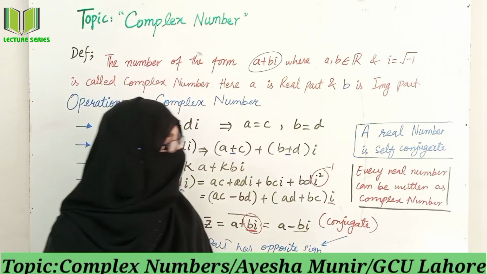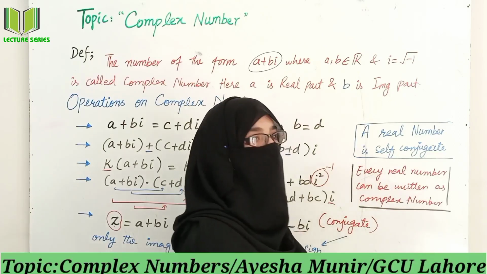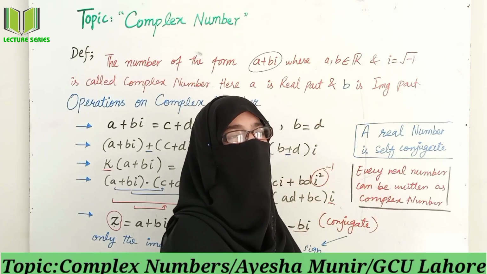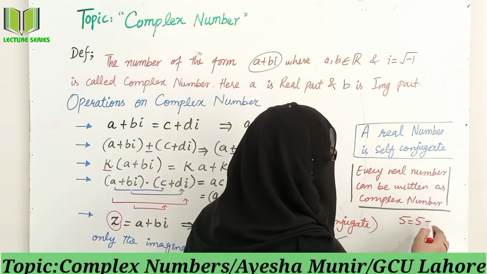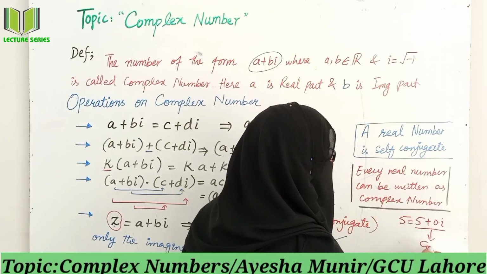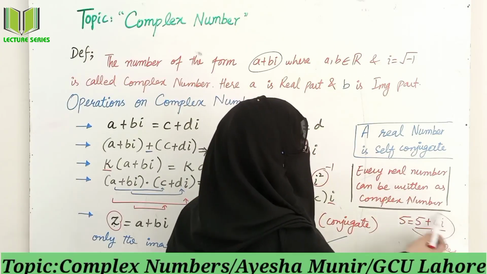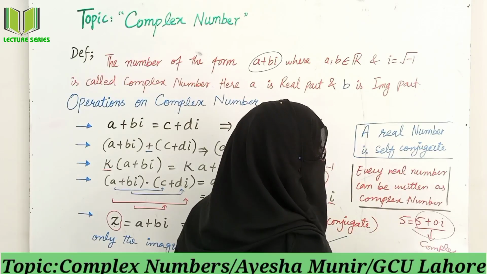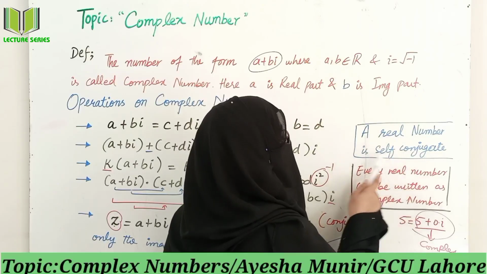Another important result is that every real number can be written as a complex number. Like take any real number, I take here 5. 5 can be written as 5 plus 0 into iota. This will be a complex number. So every real number can be written in this manner to show it in the form of a complex number. So we have done. A real number is self-conjugate.